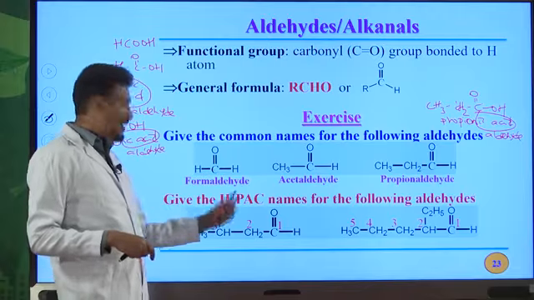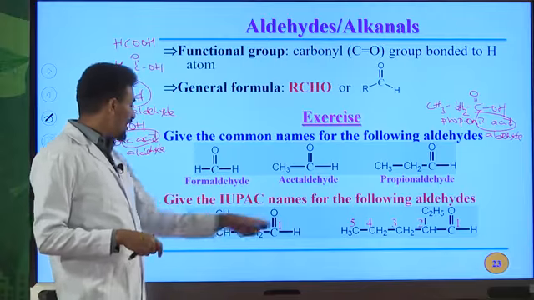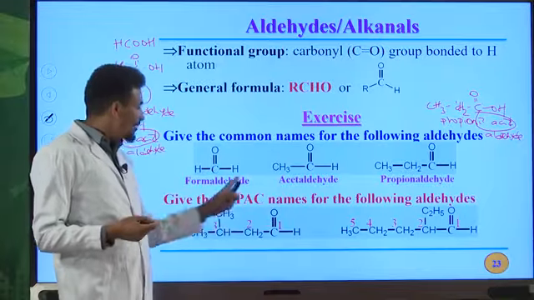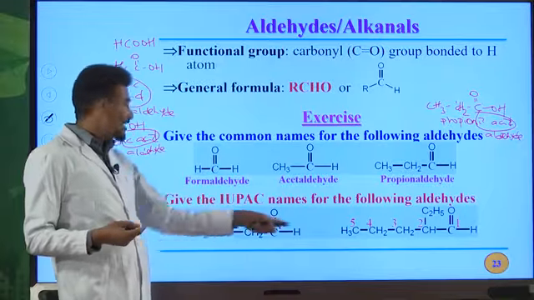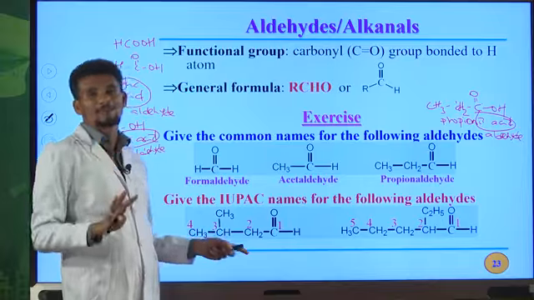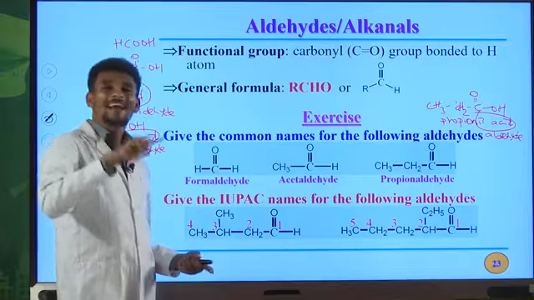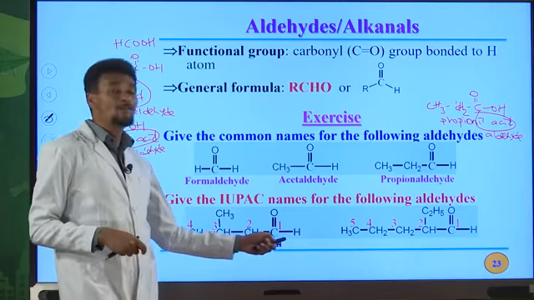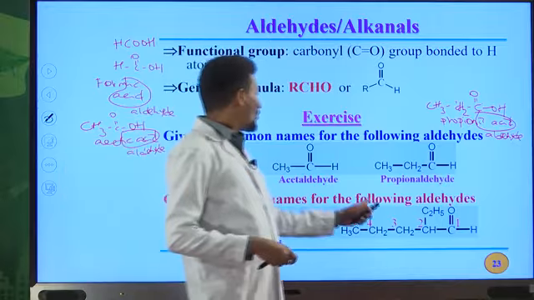But we have a methyl group on the 3rd position. Therefore, the IUPAC name for this aldehyde is 3-methyl. How many carbon atoms do we have in the longest continuous chain? 4 carbon atoms. Therefore, an alkane that contains 4 carbon atoms is butane. The E of an alkane must be replaced by al to write the IUPAC name for aldehydes. Therefore, this is 3-methyl butanal. 3-methyl butanal.